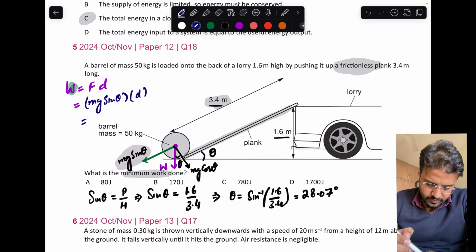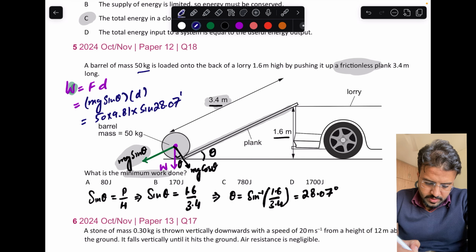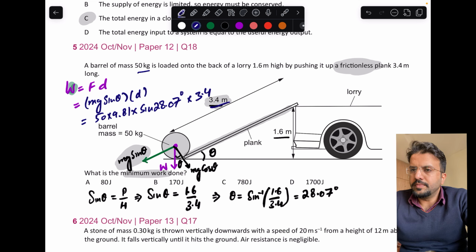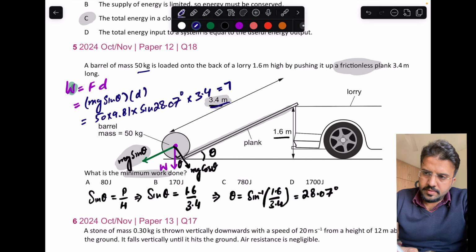Let's put in the values. The mass is 50, multiplied by 9.81, into sine of 28.07 degrees, multiplied by the distance, that is 3.4. Doing the calculation, this gives me 784.73, which you can round off to 780 joules. So option C is correct.